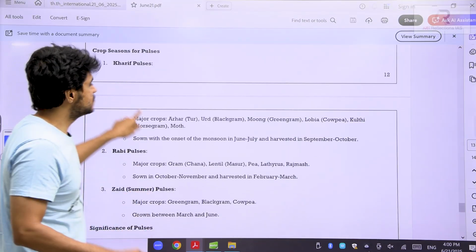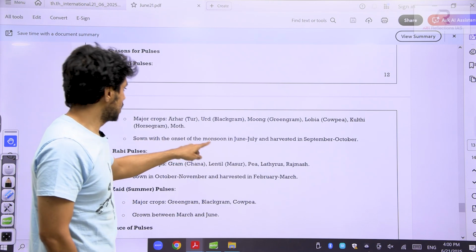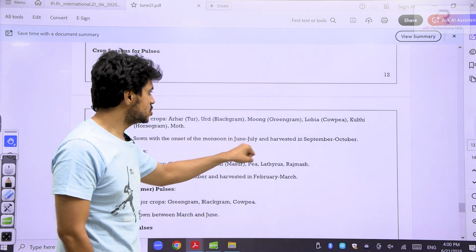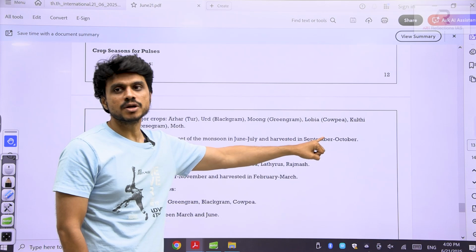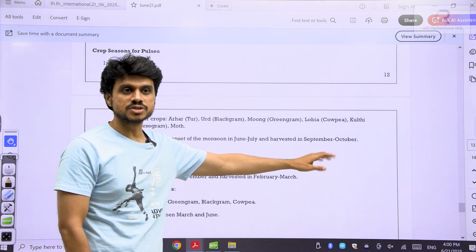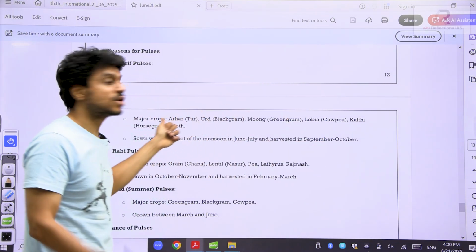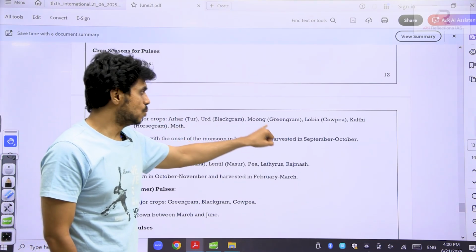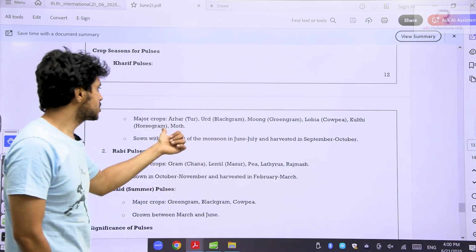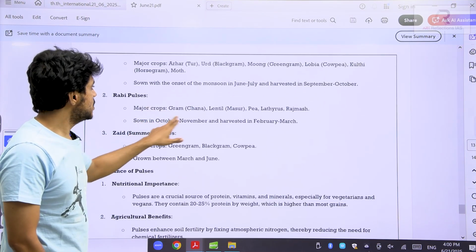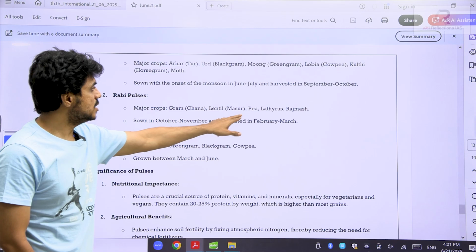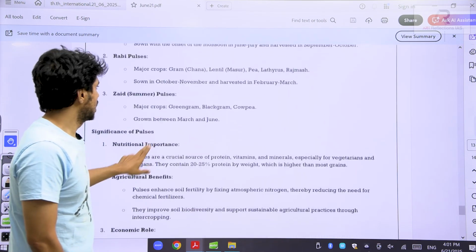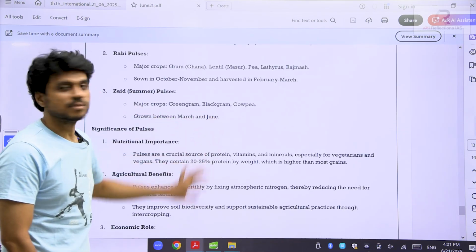See here, Kharif season. Sown with the onset of the monsoon during June and July and harvested in September and October. When you go for the sowing in this time period, then it is called a Kharif crop. And what kind of pulses? You have to learn this by heart: Arhar, Urad, Moong, Lobia, Kulthi, horse gram and moth. If it is Rabi, it is gram, lentil, pea and rajmash. If it is Zaid, green gram, black gram and cowpea.